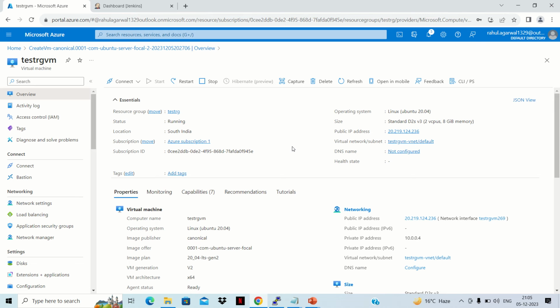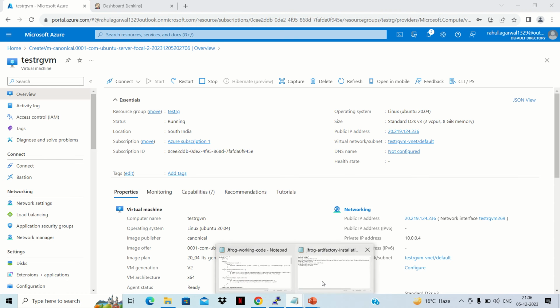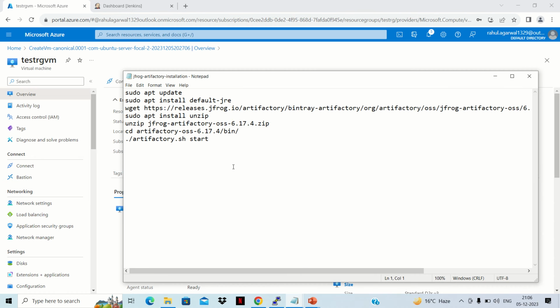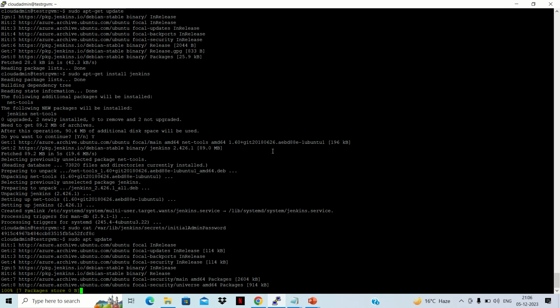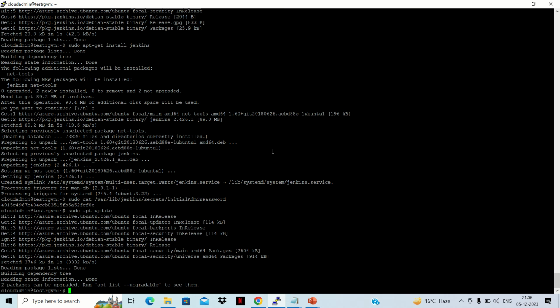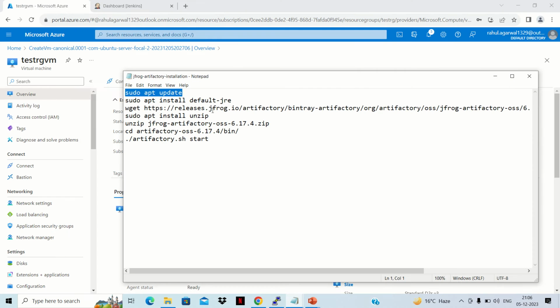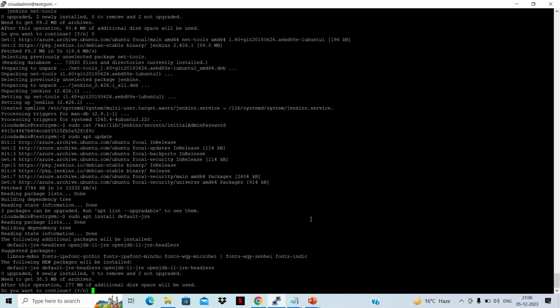Next thing we need to do, we need to install that Jfrog Artifactory. So I have copied these instructions here. I'll share these instructions in the description so that you can take it up from there and install it by yourself. So firstly we'll copy these commands one by one and we'll execute them on the machine where we have installed Jenkins. So firstly we have done this update piece. Now we'll go with this default JRE.